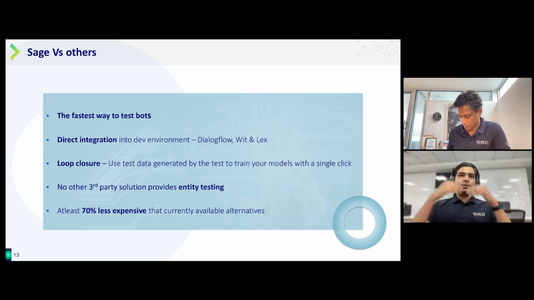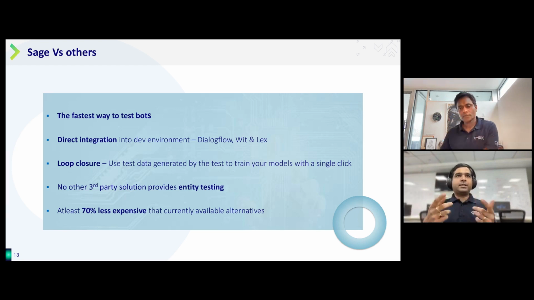If you find an issue, you directly add it to the data set, retrain it, come back, and keep stressing it with different transforms that we have, and then get to a point without actually having to involve anyone else, and going through a longer process of finding and fixing issues and so on. And then it closes.